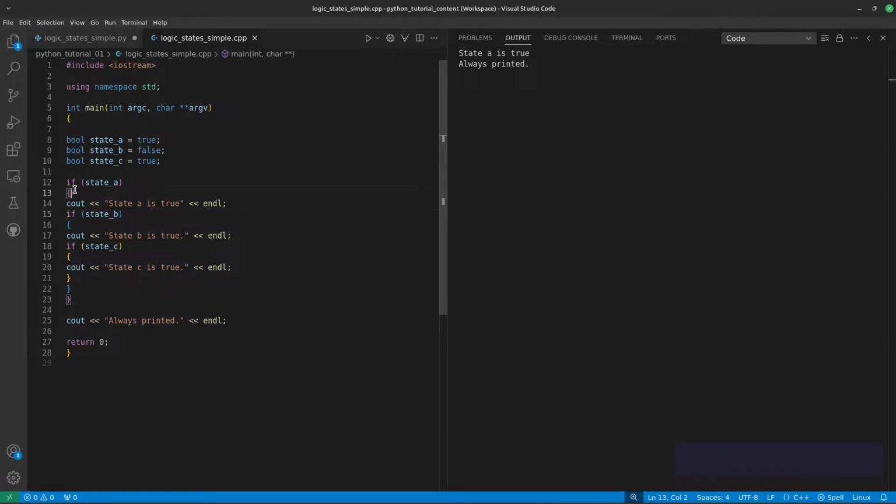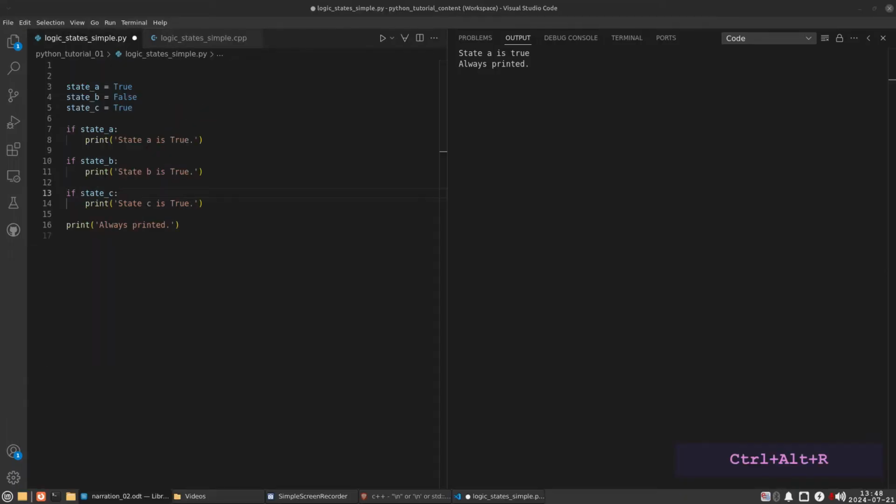Because in C++, the structure of the program is governed by braces, and indentation is simply a convenience for the programmer. It has no actual syntactic significance. By contrast, in Python, program structure is controlled entirely by indentation. This makes it easy to write Python programs, but if indentation gets changed by mistake, debugging can be tricky.